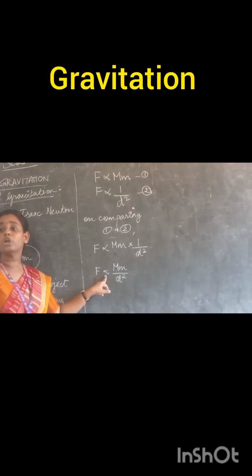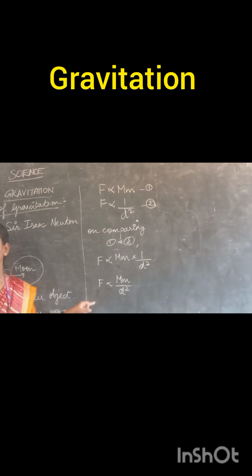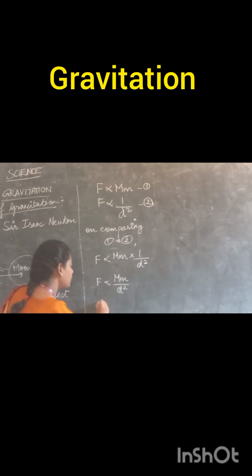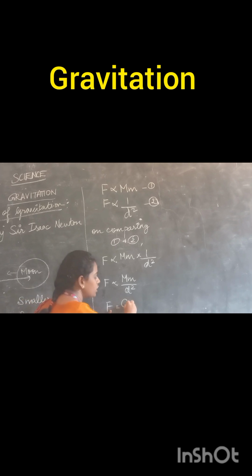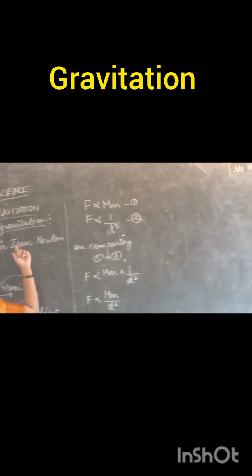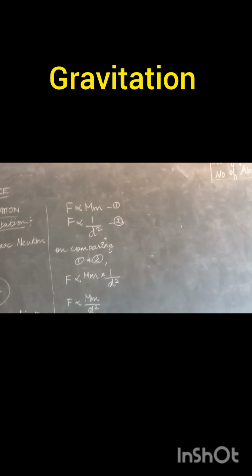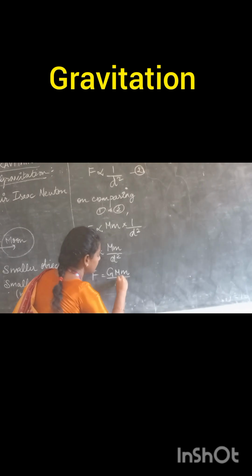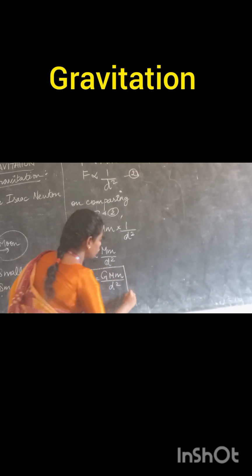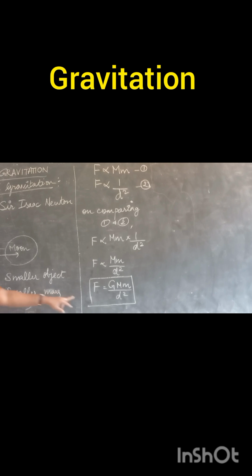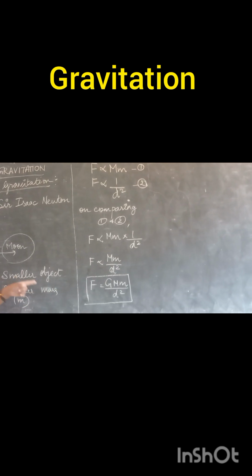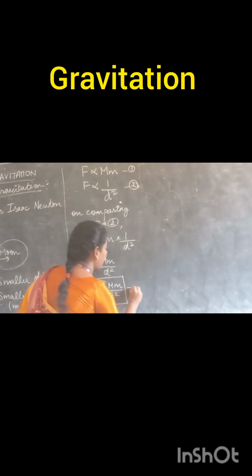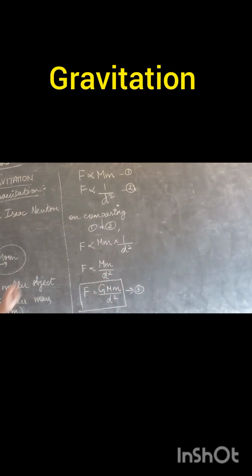Okay, now I want to remove this proportionality symbol. In order to remove that, I am going to introduce a constant. Yes, very good. F is equal to gravitational constant. I am taking G here, since we are dealing with the universal law of gravitation concept. F equals G capital M small m by d square. This will be the universal law of gravitation formula. If someone asks you to find the universal law of gravitation force, you need to remember this one. I am taking this as equation 3.